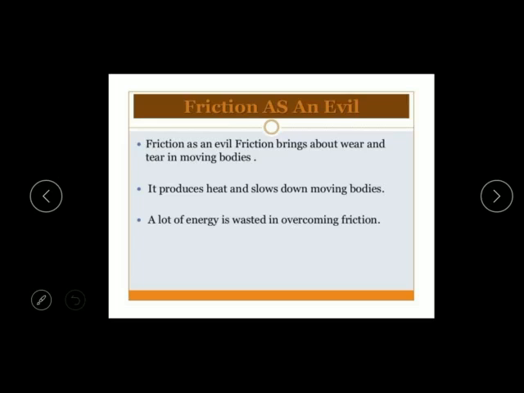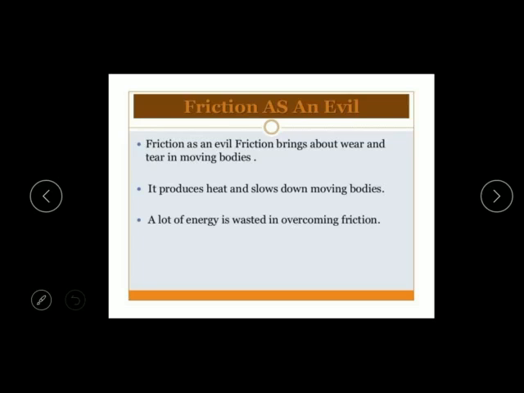So in a moving object or moving body, what happens? To overcome the friction, the amount of energy of a moving object is wasted in the form of heat energy. So this is one of the disadvantages of what? The friction, right? First one, what? Wear and tear takes place, right?